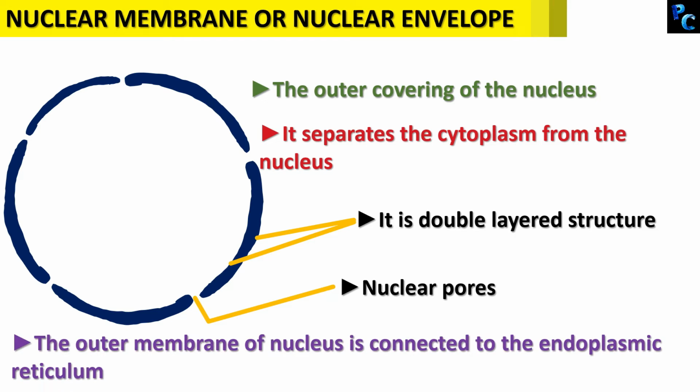The outer membrane of the nuclear envelope is connected to the endoplasmic reticulum. Now, what is endoplasmic reticulum? We will learn about it in the upcoming videos. For now, remember that the outer membrane of the nucleus is connected to the endoplasmic reticulum.